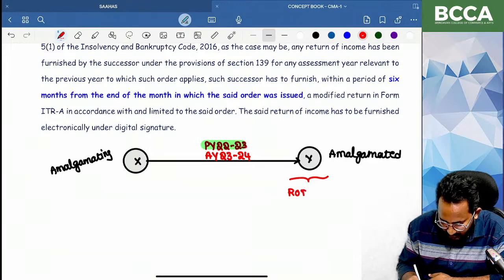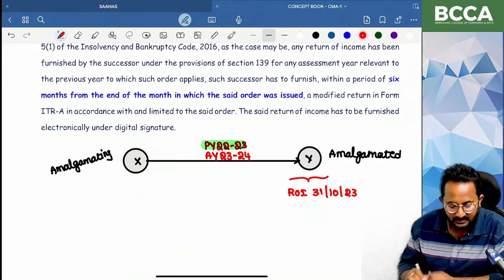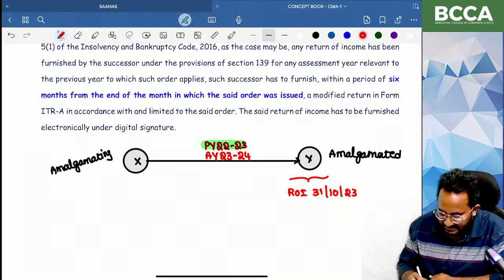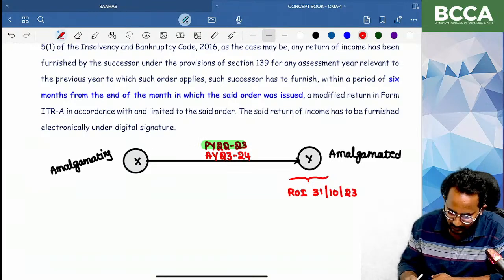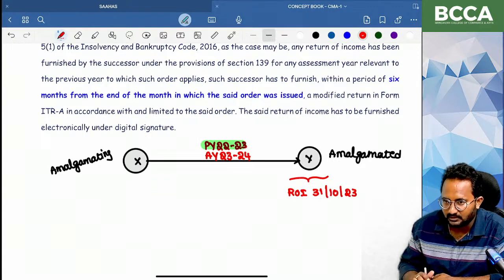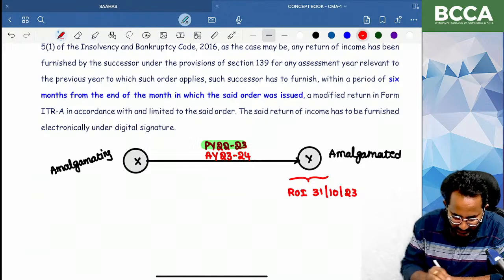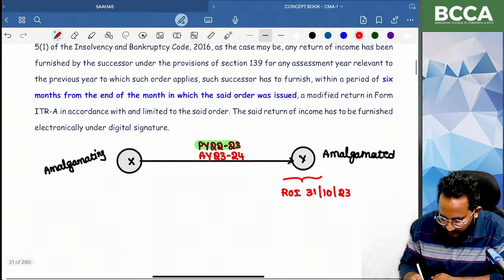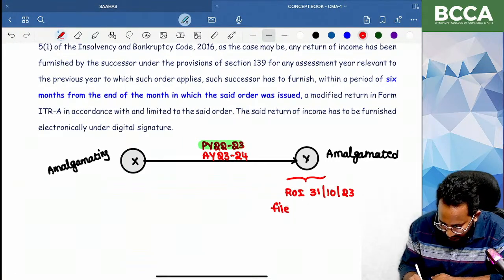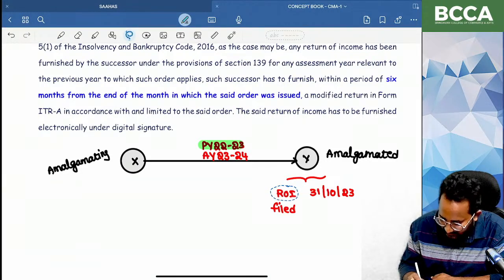The return of income filing due date is 31st October 2023. They have filed that return of income also, because the due date has crossed. So for the previous year 2022-23, the return of income was filed by Y Limited on 31st October of the assessment year.